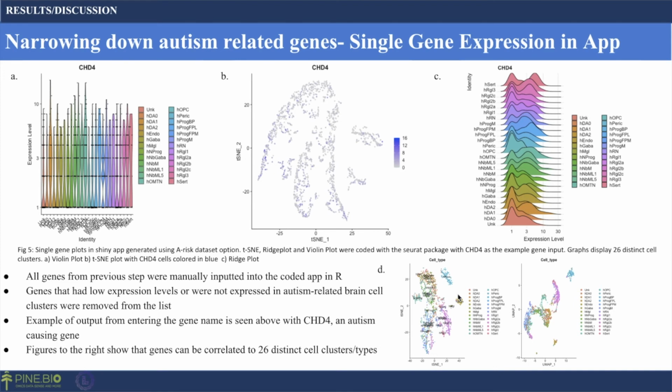On the right, you can see the cell type plots, and these were the UMAP and also the complete gene t-SNE. While they do not help in autism risk identification, you can see that the cells can be clearly grouped into 26 distinct cell clusters.